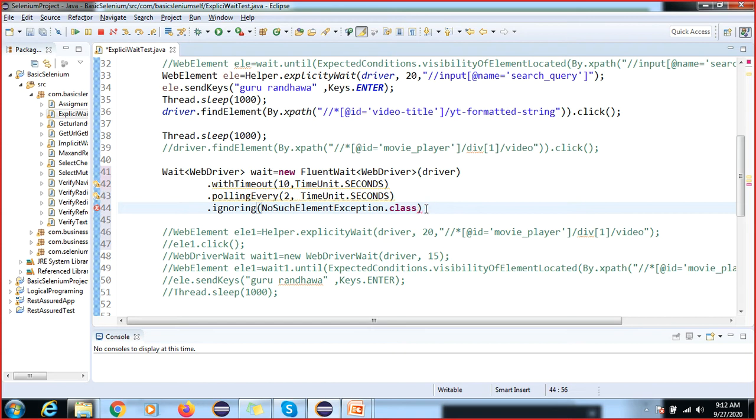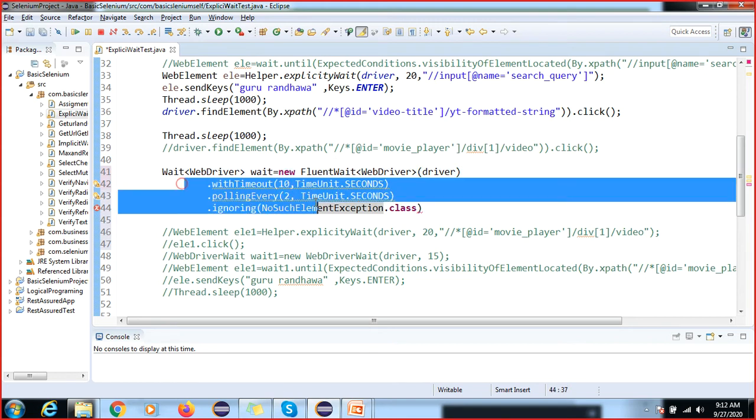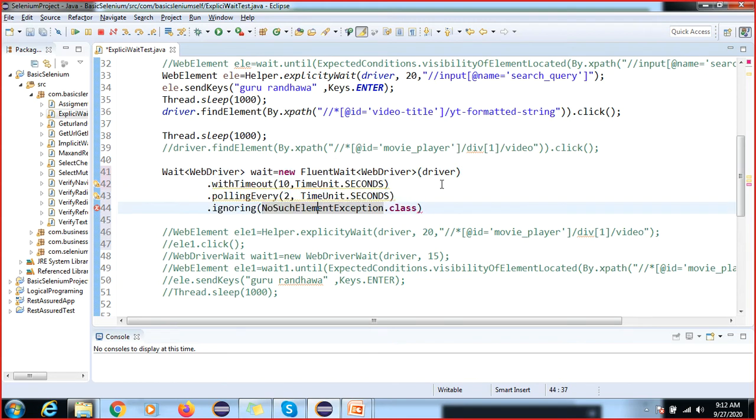Now you can see here we are calling multiple methods, that is called method chaining. Don't confuse this. You can write it in one line also, no problem at all, but it looks a little better and not complicated. Now I am closing this here. Got it, right? So why are we writing this .class?